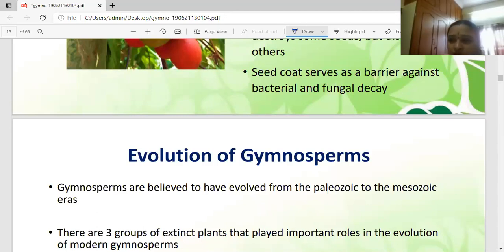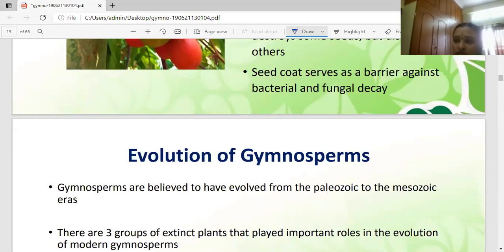The fertilization is siphonogamous. What is the meaning of siphonogamous? Fertilization takes place with the help of the pollen tube, and water is not essential for fertilization. That is called siphonogamous fertilization. The fusion of male and female gametes forms the oospore. In embryogeny, the embryo is meroblastic. What is the meaning of meroblastic? Only a part of the zygote develops into the embryo.